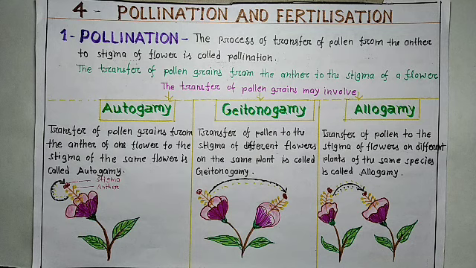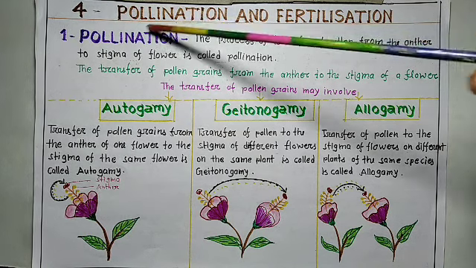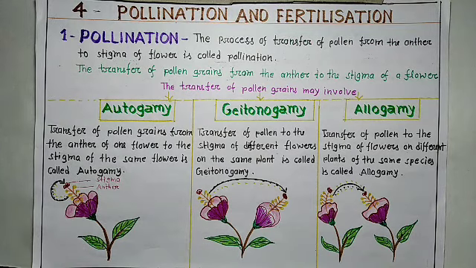In all the previous videos we have discussed chapter number 1, chapter number 2 and chapter number 3. But today we will discuss chapter number 4, pollination and fertilization. First of all, what is pollination?